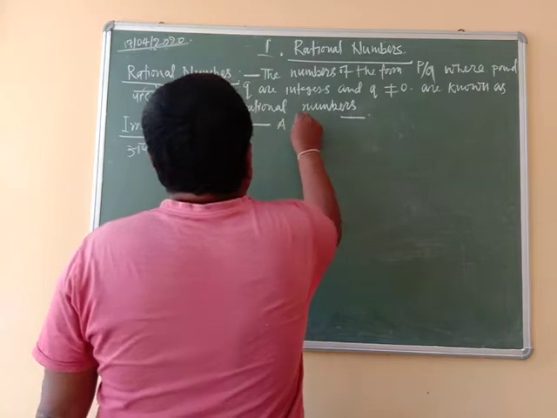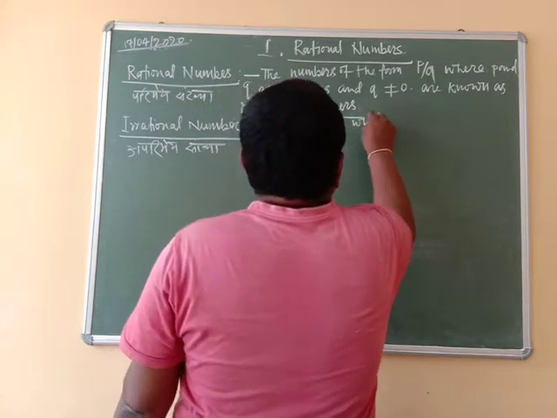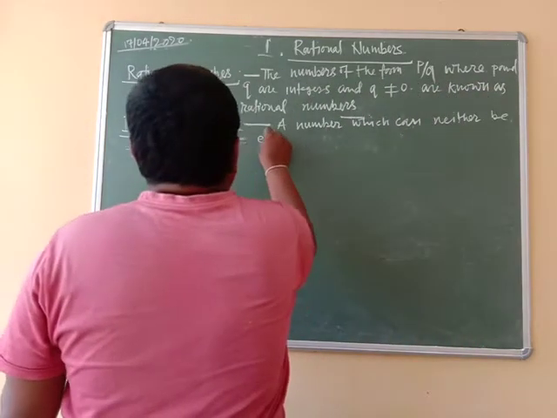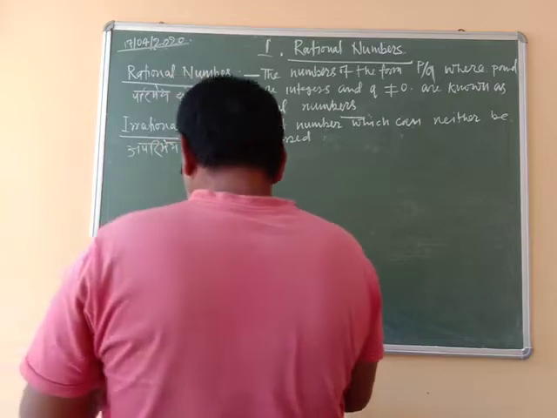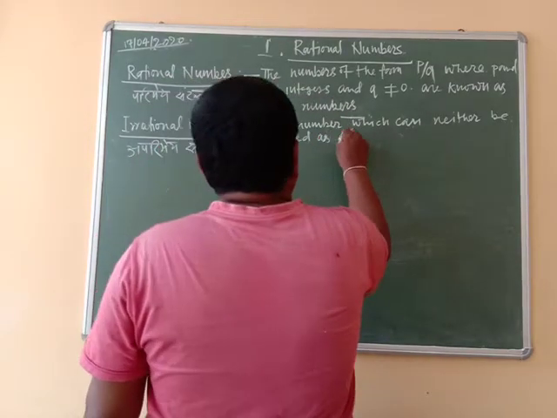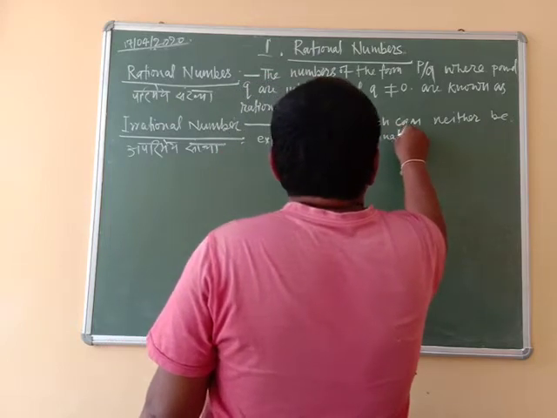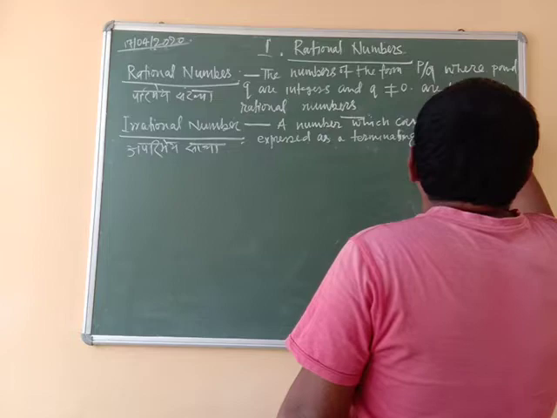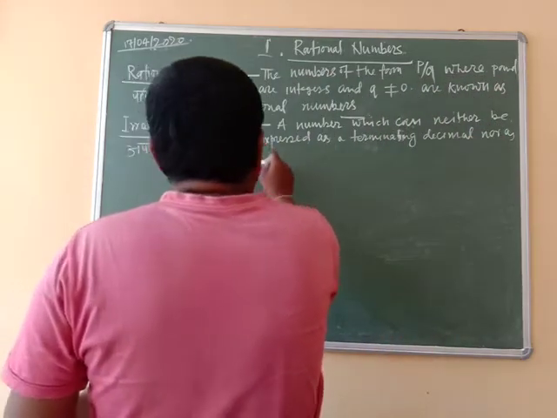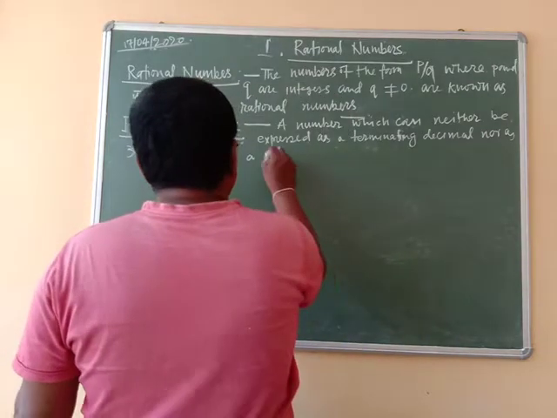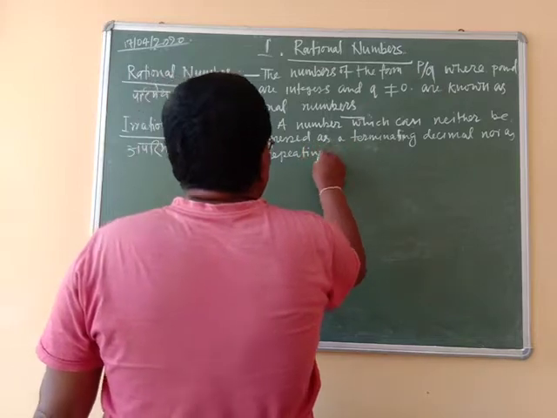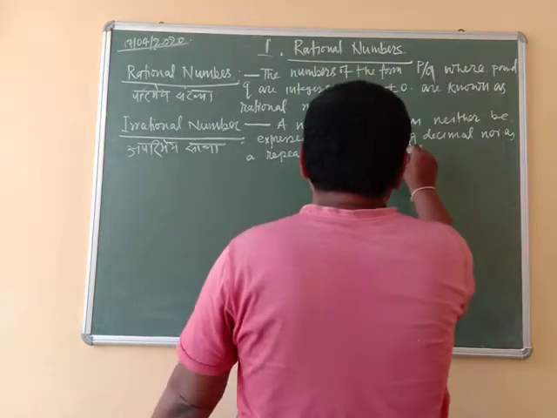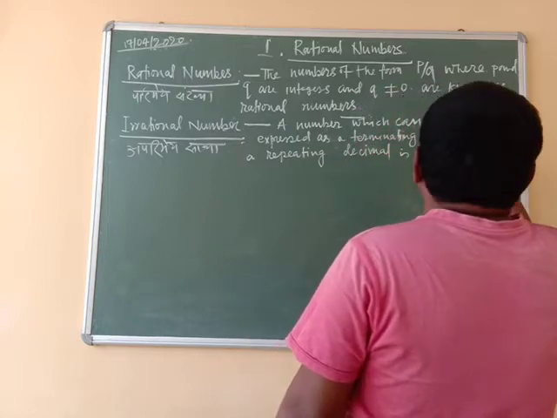A number which can neither be expressed as a terminating decimal, nor as a repeating decimal, is called an irrational number.